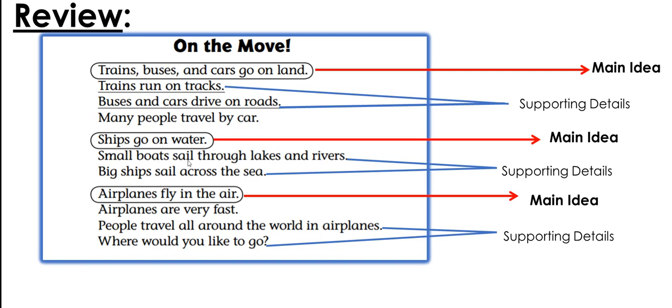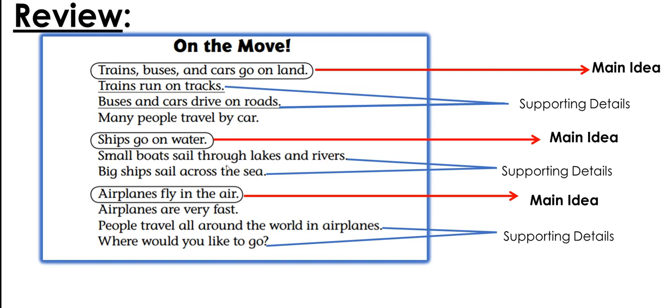Small boats sail through lakes and rivers. Big ships sail across the sea. Airplanes fly in the air. Airplanes are very fast. People travel all around the world in airplanes. Where would you like to go? So this is the selection.